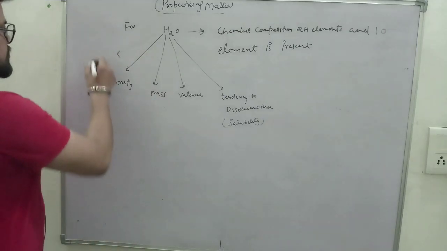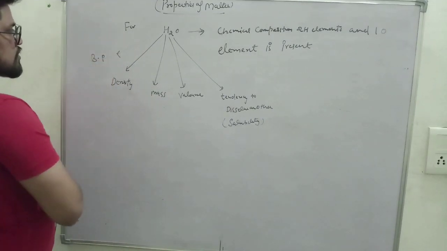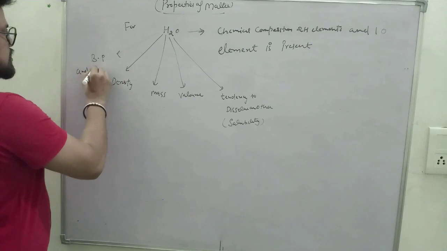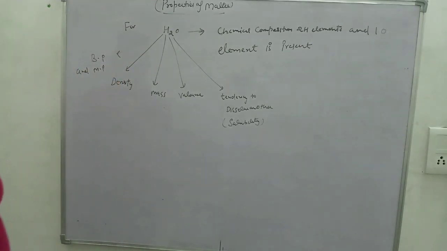So water has a BP and MP, boiling point and melting point. So all these properties of water are called physical properties.